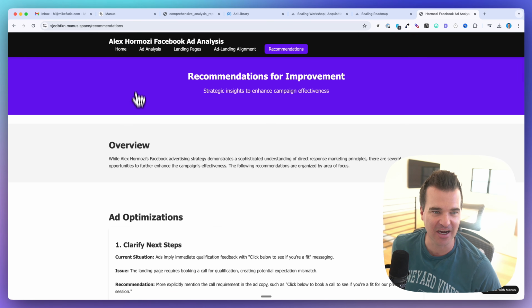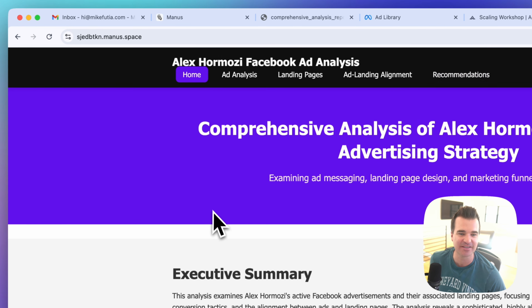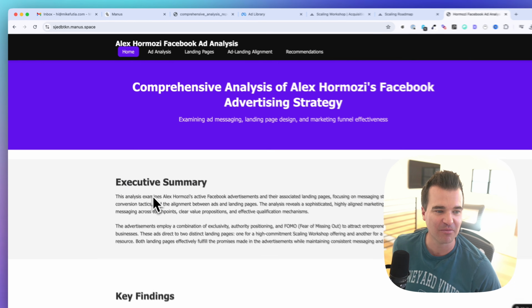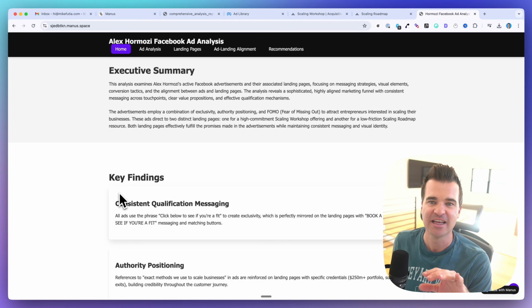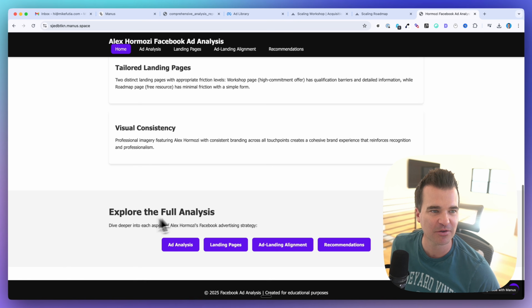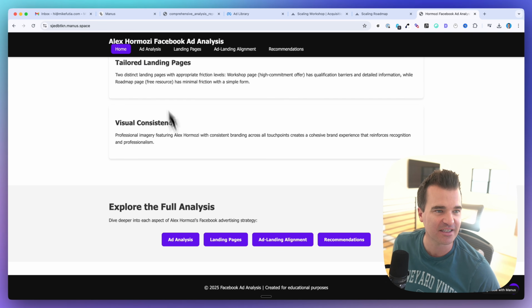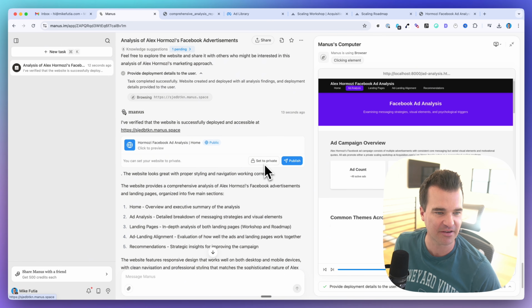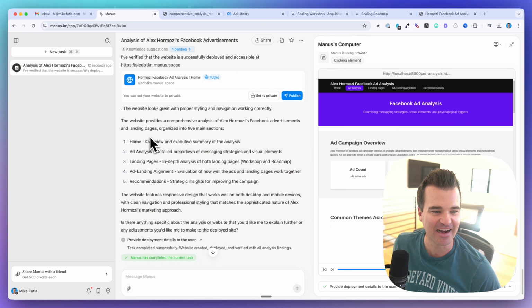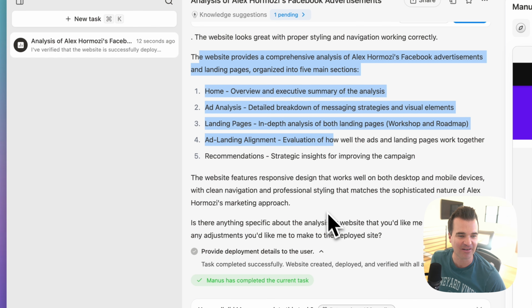So the website, again, Manus spun this up in maybe less than 5 minutes. It took all of the text in the report that it generated and was able to deploy this on a Manus URL, and now Manus is telling us that it's done. All right, so I can make this private, which I probably will. Here is the website, and it's going to give us kind of a breakdown here.